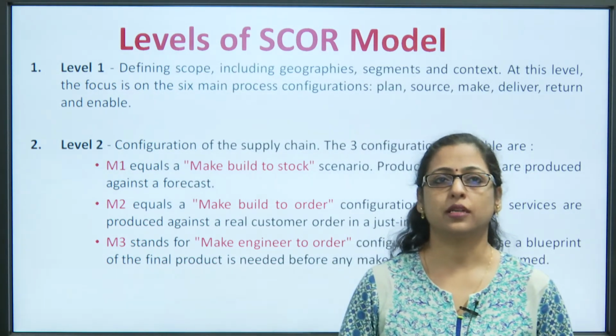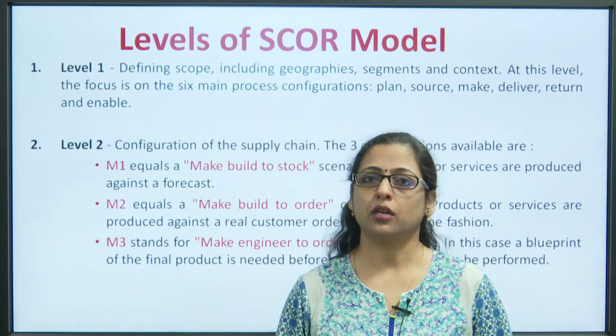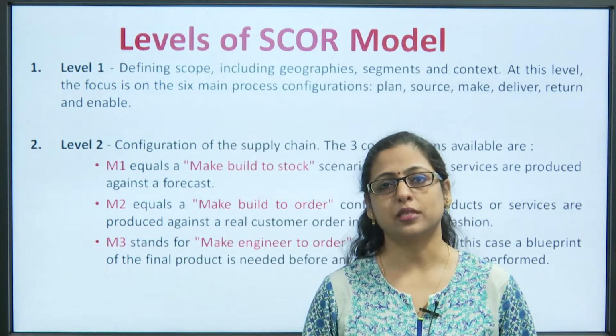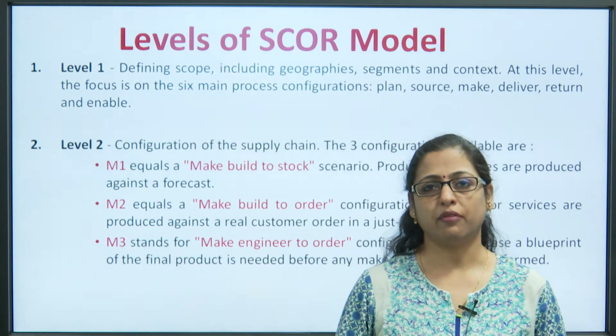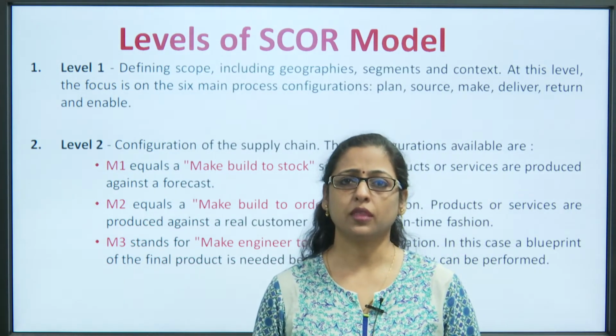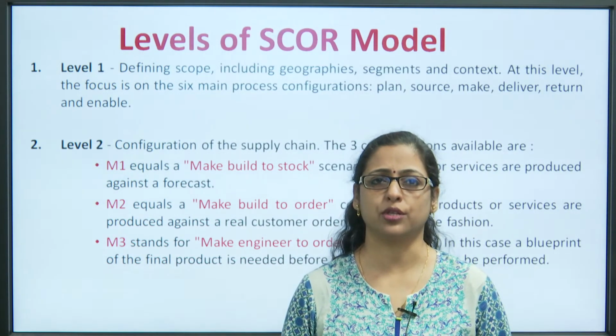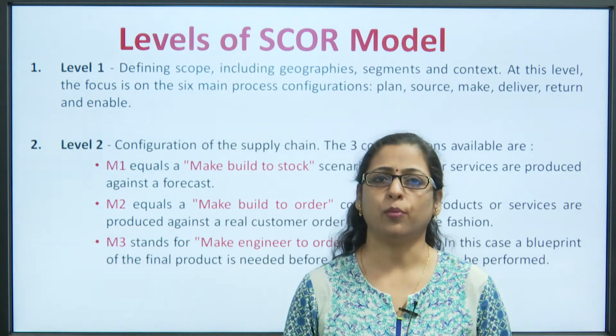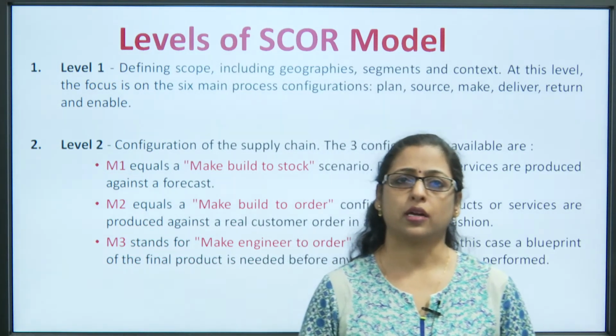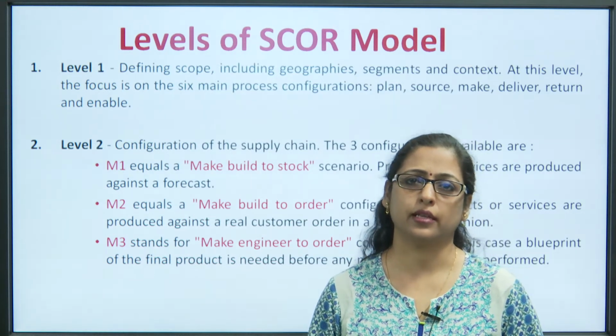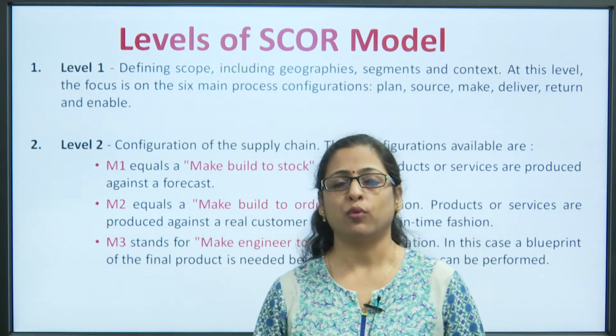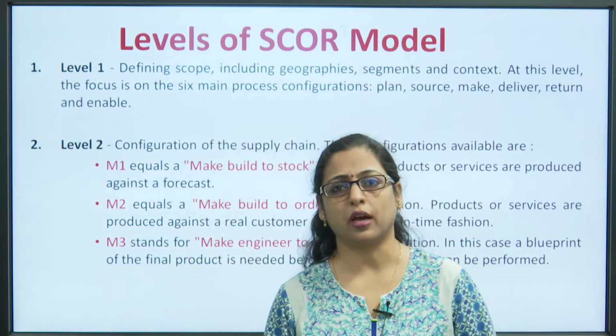Level 1 basically talks about defining the scope, including geographies, segment and context. That means, under level 1, the top management will consider what the scope of conducting the activities is, what geographical areas the organization needs to cover, and what the segment and context are in which they are working.